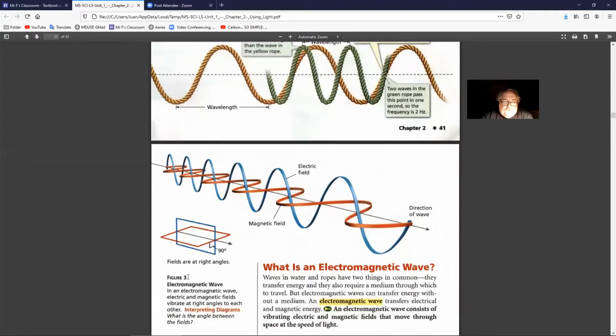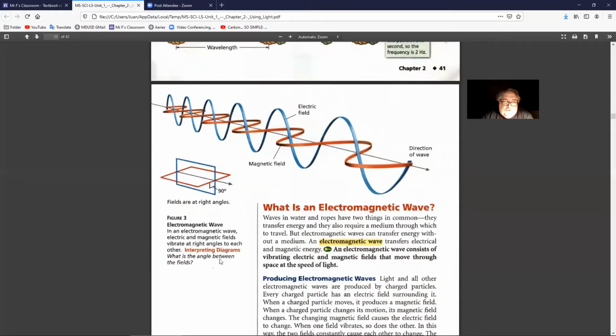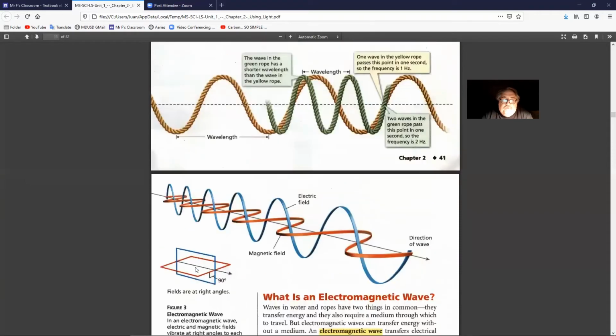Figure 3. Fields are at right angles, 90 degrees from each other. We have an electric field and a magnetic field, and this is the direction of the wave following the arrow. Figure 3, electromagnetic wave. In an electromagnetic wave, electric and magnetic fields vibrate at right angles to each other. Interpreting diagrams. What is the angle between the fields?